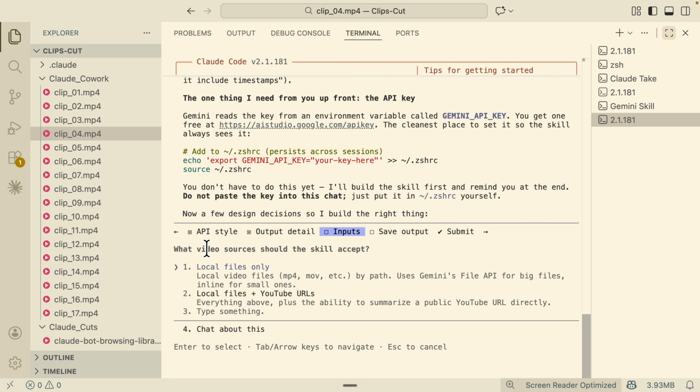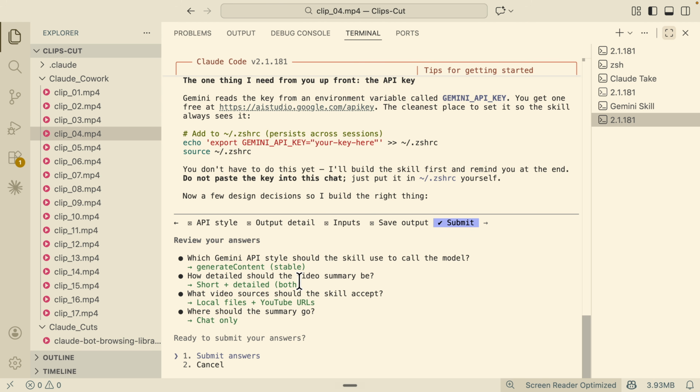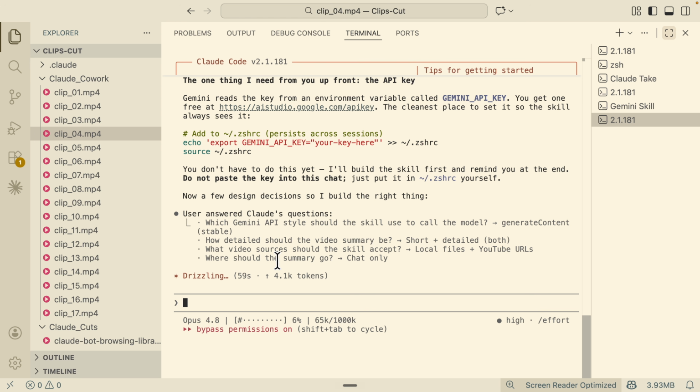And in terms of the video source, should the skill accept local files only, or can it also accept a YouTube URL? I'm going to choose that to be open-ended. So we're going to have local files and also YouTube URLs as well. I'm going to click enter for that. And where should the summary go? Should it be a file plus chat, or chat only? In this case, I'm going to save to chat only here. Okay, so just going to click enter here. And I'm going to submit the answer, and then it's going to go ahead and process it.